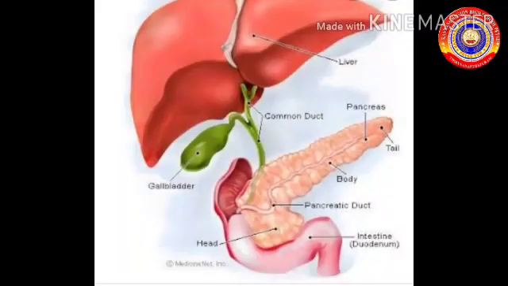Now let's start with the pancreas. Last year you learned the digestion process. The glucose molecules formed as a result of digestion get absorbed into the blood. These glucose molecules must reach cells to produce energy. The gland called the pancreas plays a major role in this activity. The pancreas is a gland that is connected to the duodenum, the continuation of the stomach.